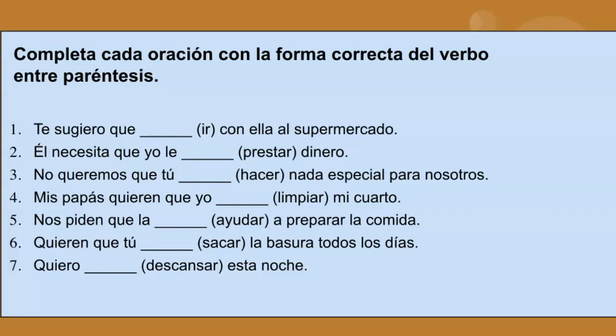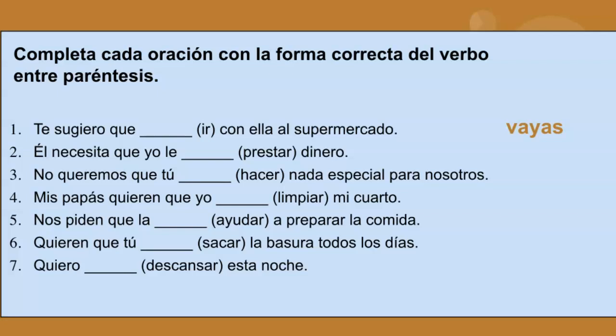And so we want to put that verb ir in the tú form, and that would be the subjunctive. So that's going to be vayas. Okay? At this point, I want you to pause the video, complete numbers 2 through 7 on your own, and then, like I said, you can unpause and I will show you the answers.